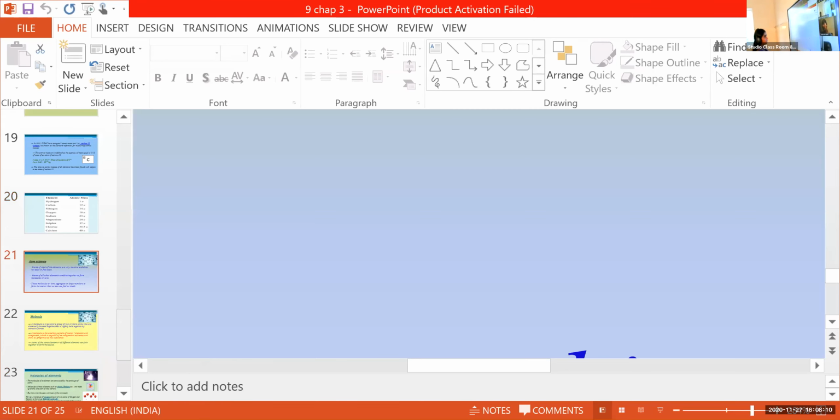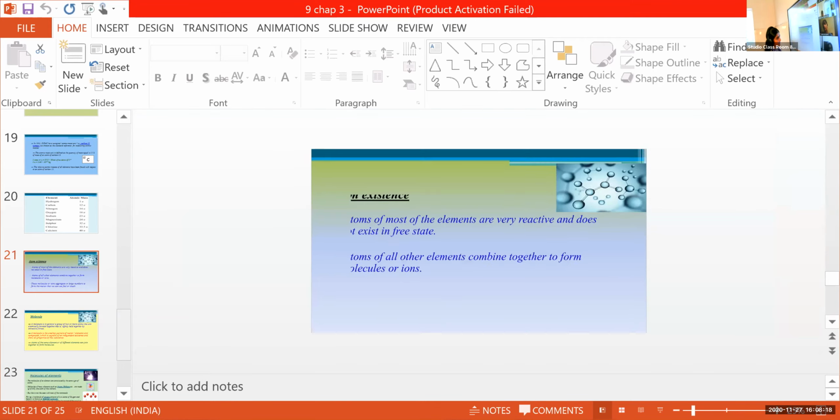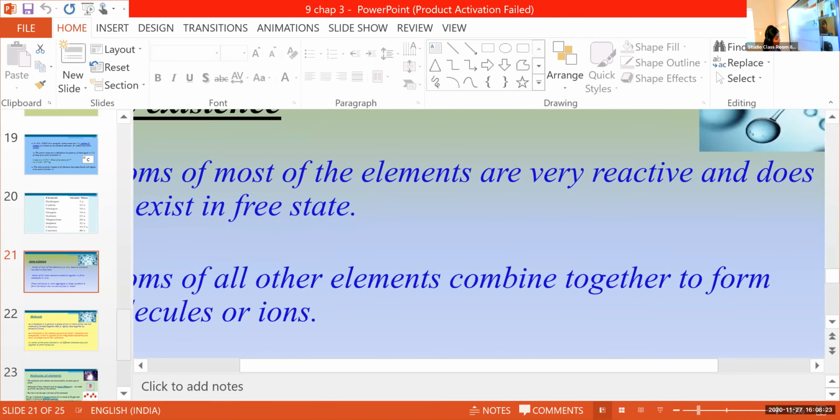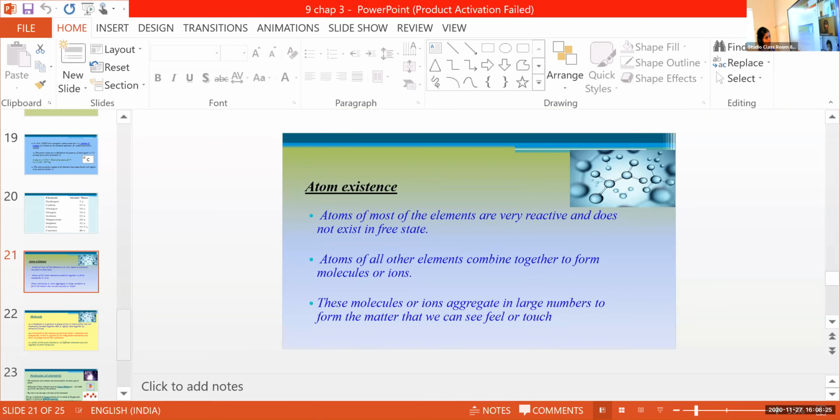Atom existence. So, atoms, are they visible? Yes, ma'am.